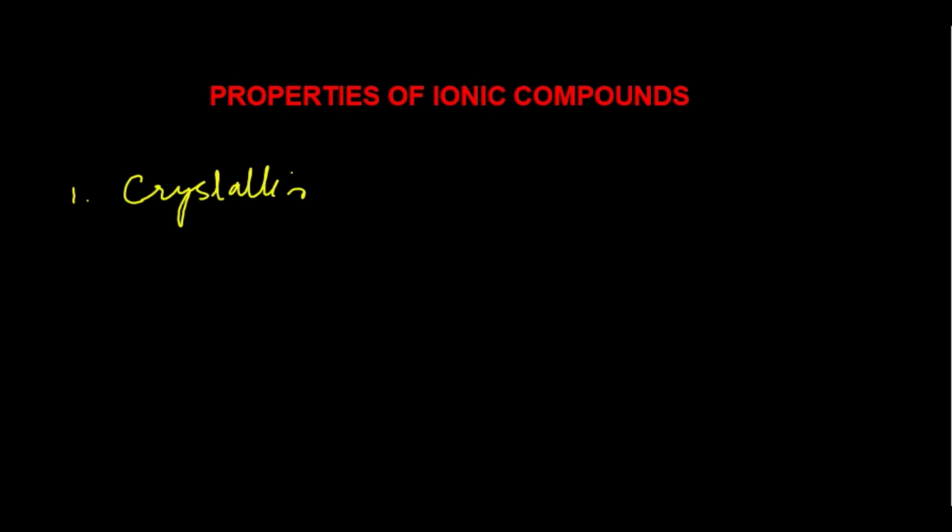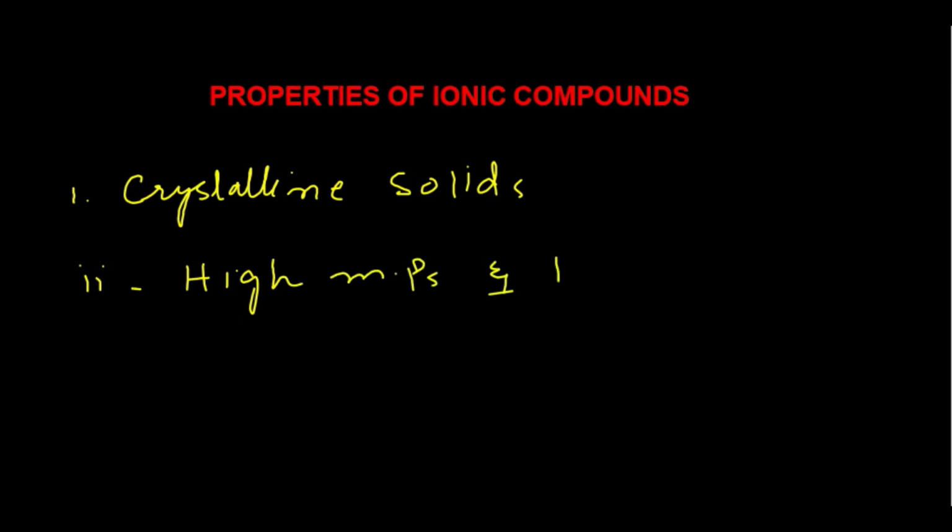The next important property is that usually ionic compounds have high values of melting and boiling points, high melting points as well as boiling points. For example, sodium chloride has a melting point of 801 degrees centigrade.